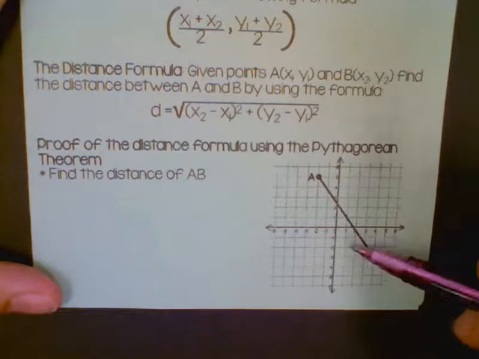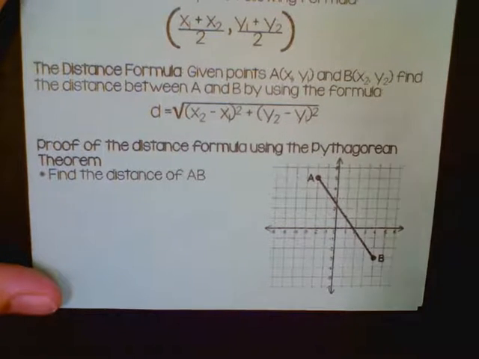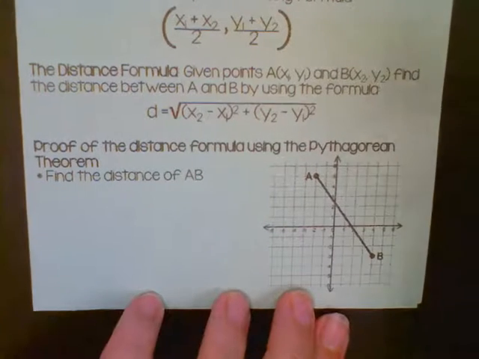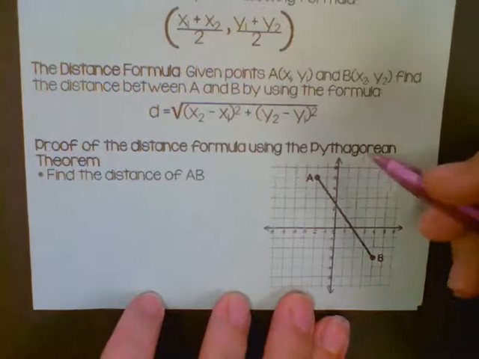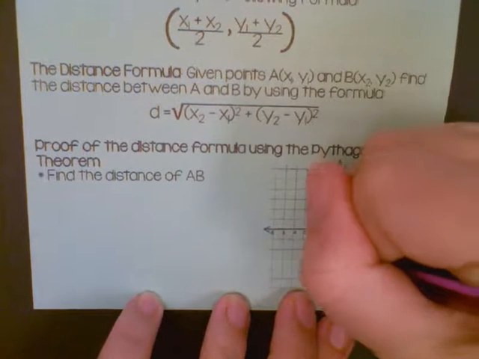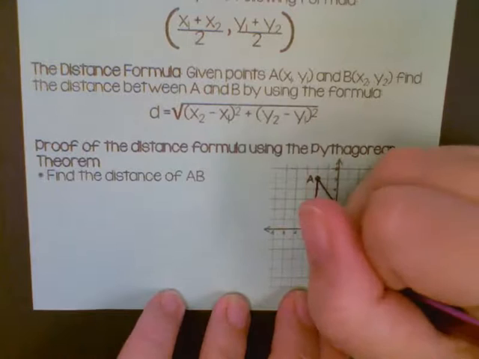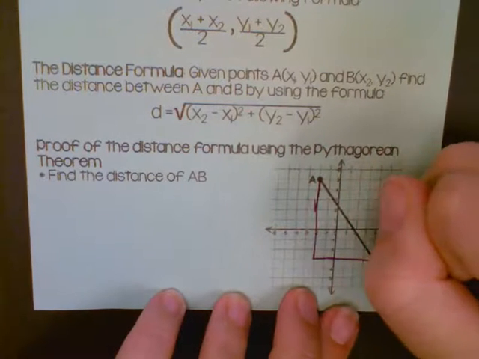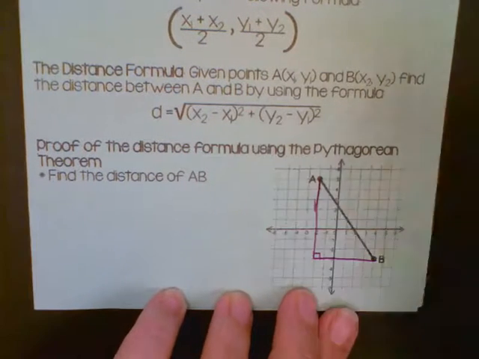But first, we're going to show that it works by using the Pythagorean theorem. So first, to use the Pythagorean theorem, we need a right triangle. So I'm just going to drop a vertical line, and then a horizontal line. So now I have my right triangle.